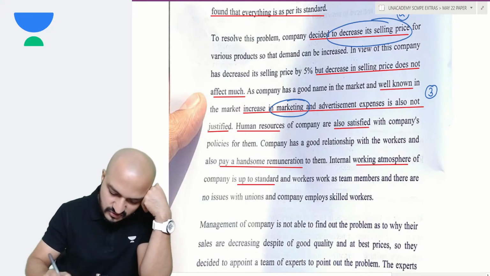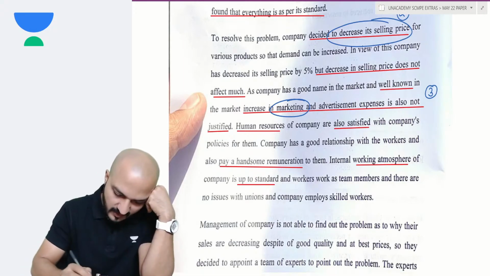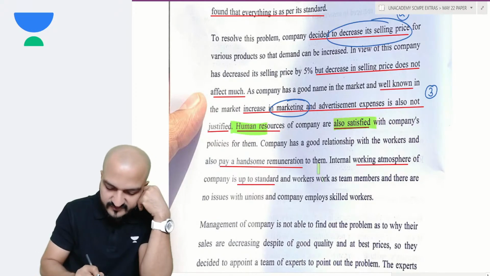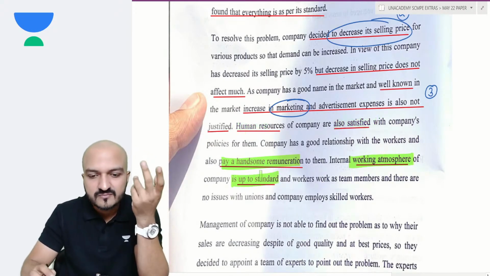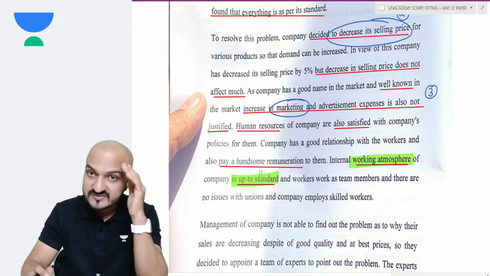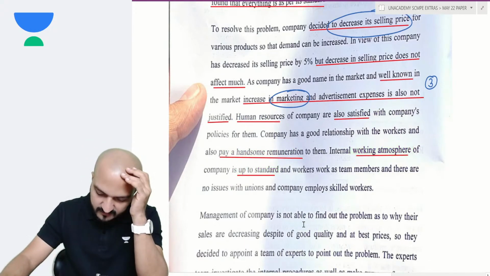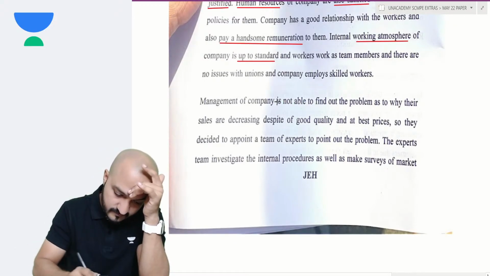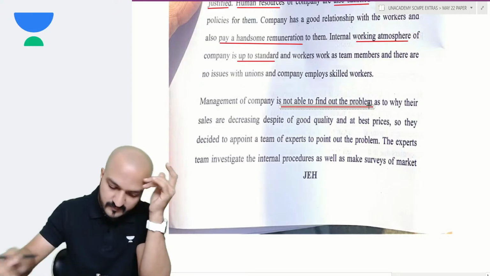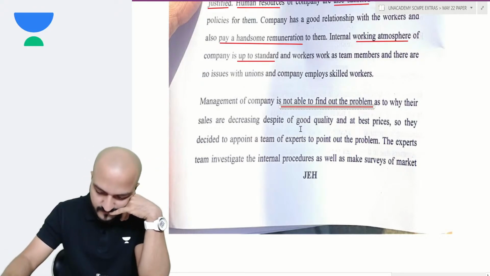The human resource is also satisfied. Employees are very satisfied. They are given very good remuneration. The working atmosphere is also up to the standard. So they are not able to see what exactly the problem is. Management is not able to find out why their sales are decreasing.